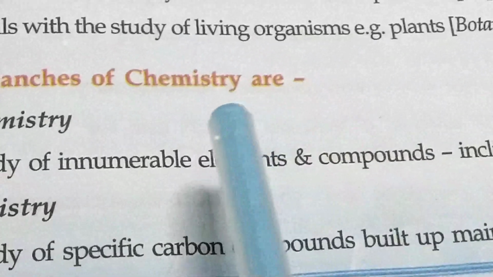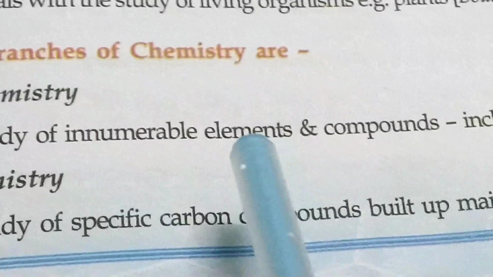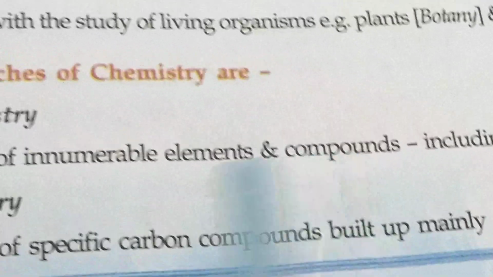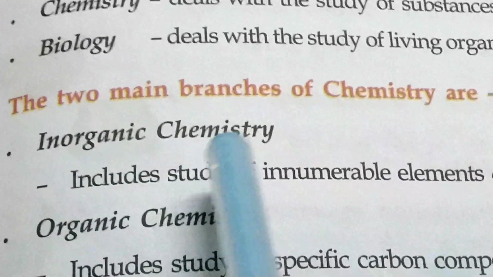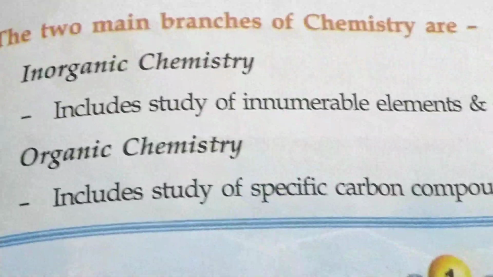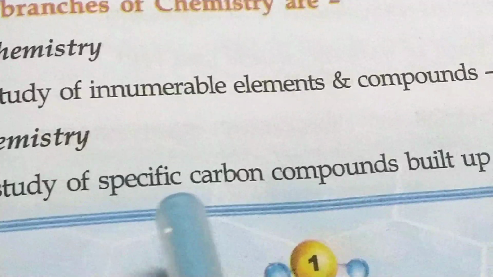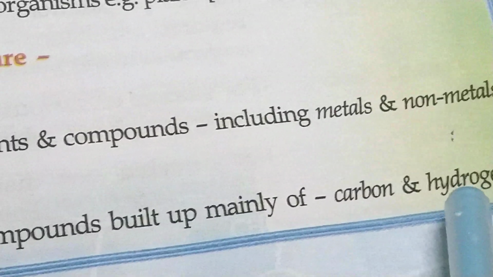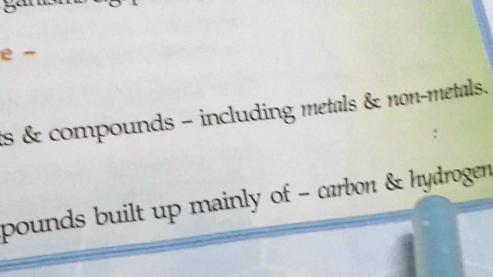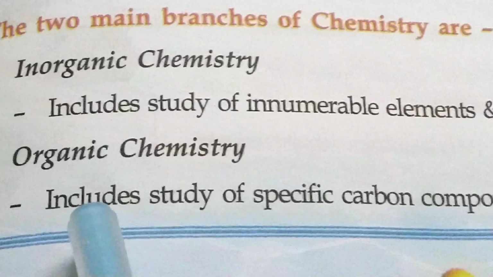So basically, the kind of chemistry which deals with innumerable elements and compounds is known as inorganic chemistry. In the same way, organic chemistry deals with specific carbon compounds, built up mainly of carbon and hydrogen. So carbon and hydrogen elements and compounds are studied in organic chemistry.